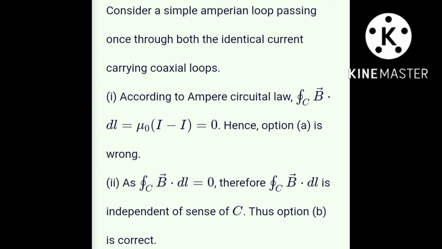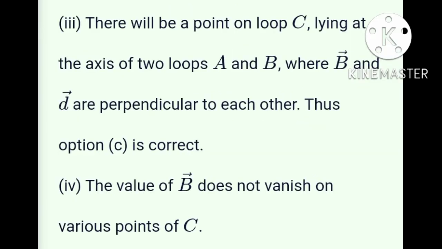Then as line integral around closed path C B dot dl is equal to 0, therefore line integral around closed path C B dot dl is independent of sense of C. Thus B option is correct. There will be a point on the loop C lying at the axis of two loops A and B, where B and dl are perpendicular to each other.